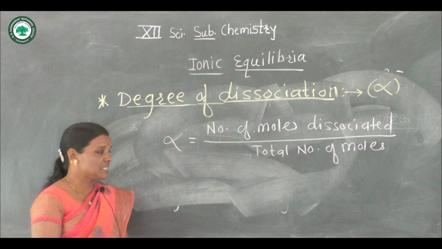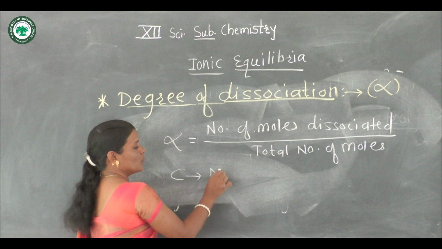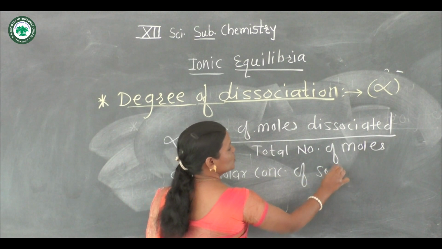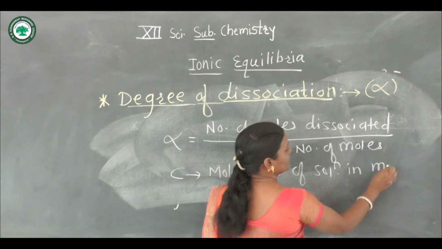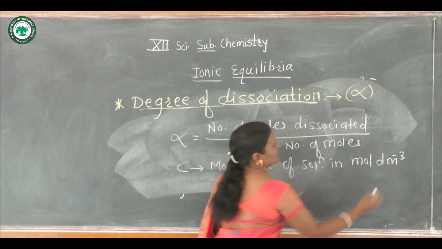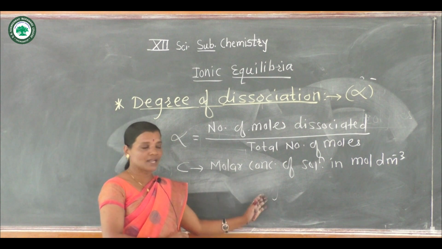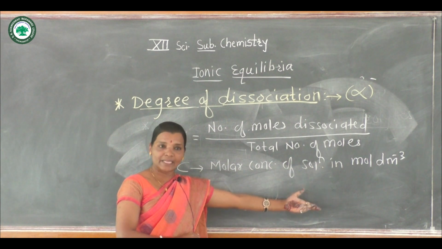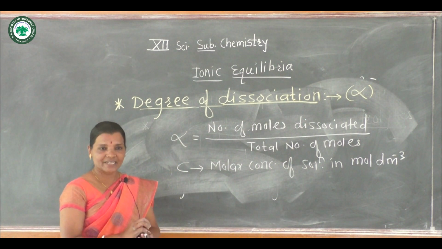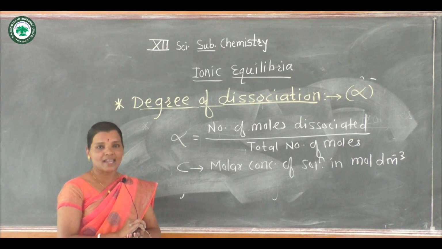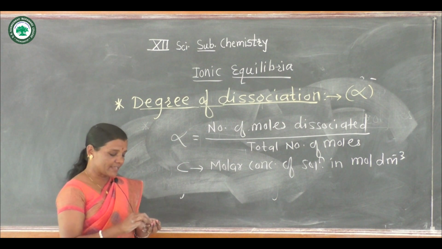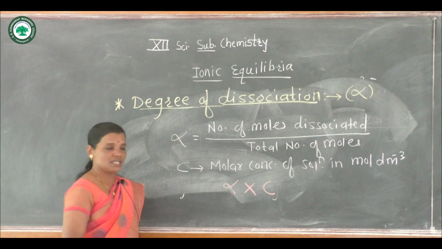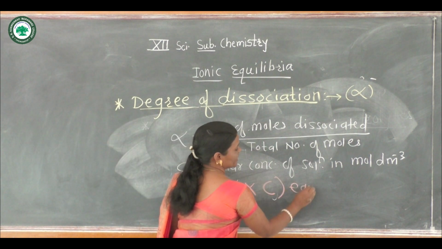And if we consider C to be the molar concentration of the solution in mole per dm cube, that means mole per liter, then the equilibrium concentration of the cation and anion in the given equilibrium can be given by alpha into C. Alpha into C is the equilibrium concentration.